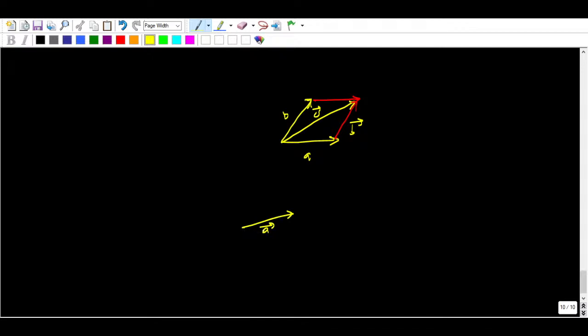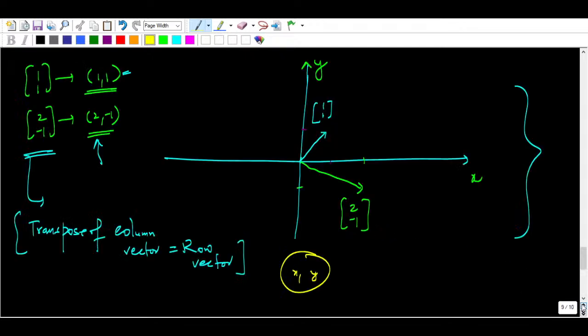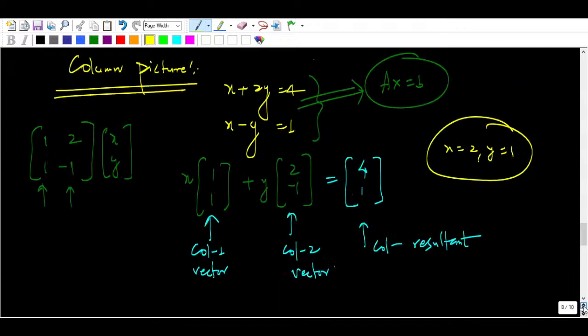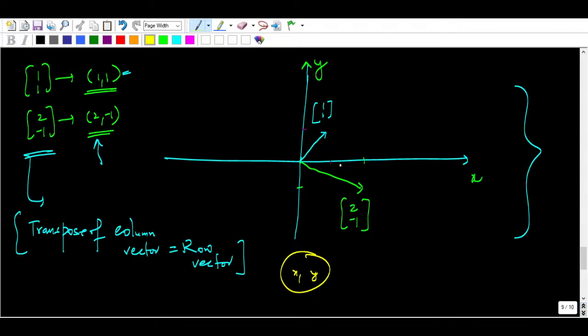If you are multiplying with a constant, suppose you are multiplying 2 into a vector, what will happen here? The vector direction will be the same, only the magnitude is going to differ. The magnitude will be increasing here. You have to understand that this is a column vector 1, the column vector 1 where we are multiplying by 2. So you can multiply this, and this vector will be here, 2 times of that, right?